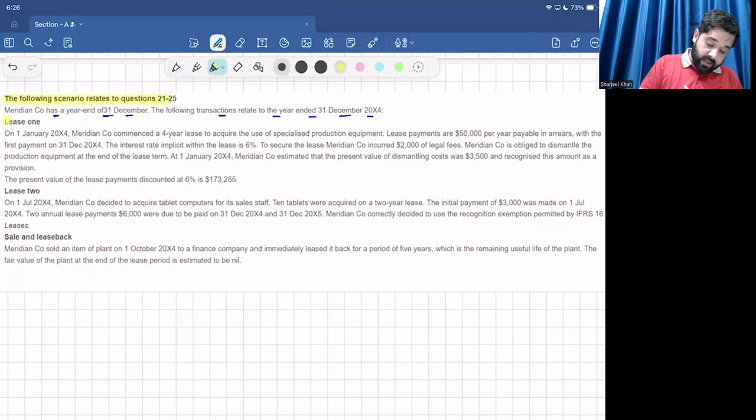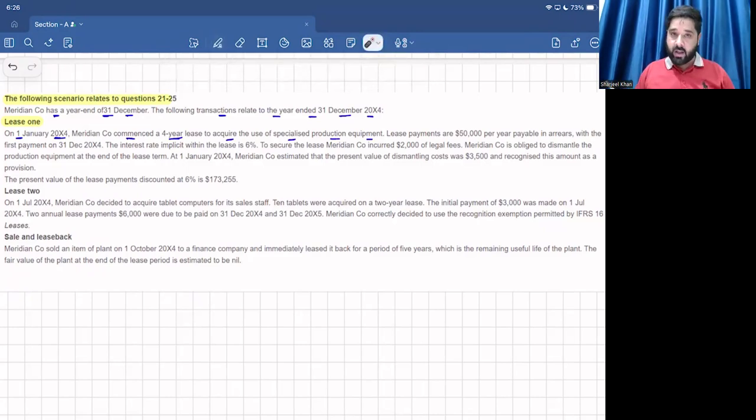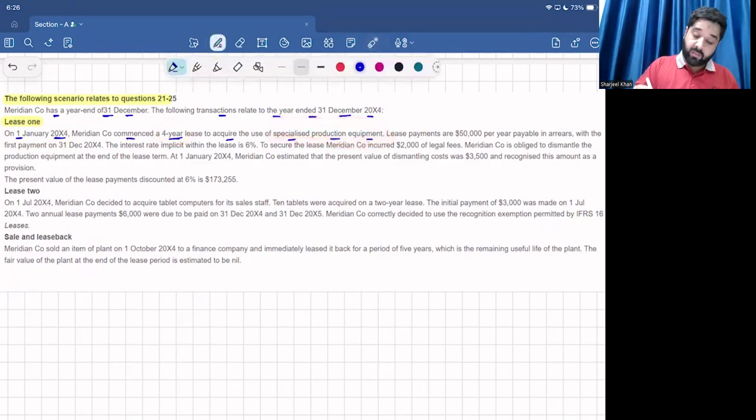Let's talk about lease number 1. On 1st January 20x4, Meridian Company commenced a 4-year lease to acquire the use of specialized production equipment. So Meridian Company entered into a lease agreement on 1st January 20x4, which means at the start of the year, the lease term is 4 years, and they acquired specialized production equipment.